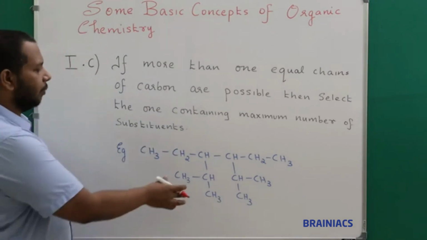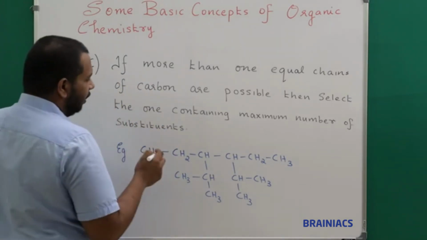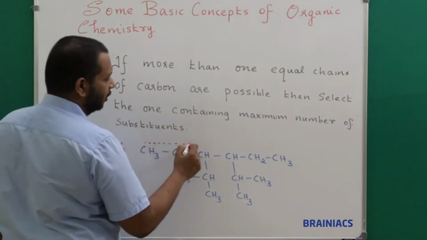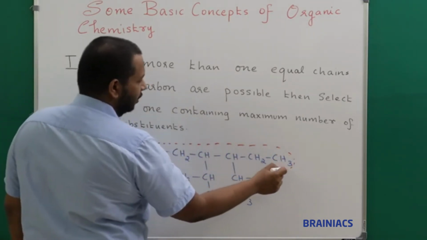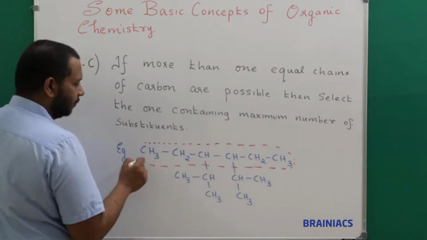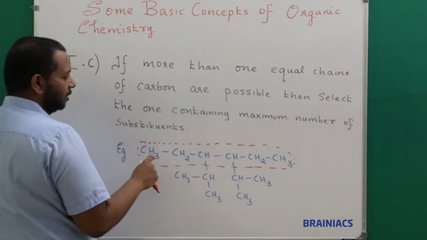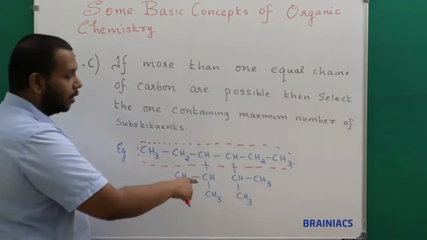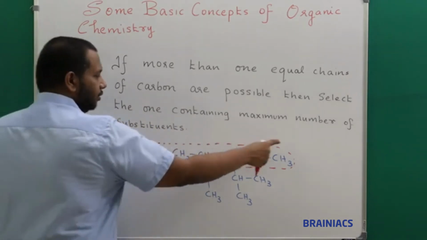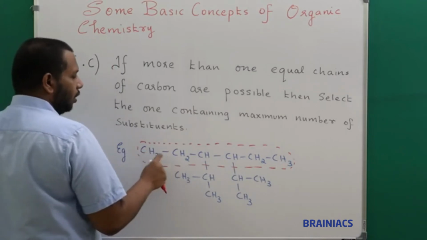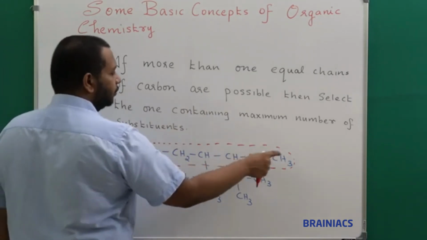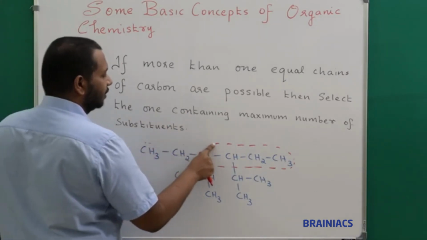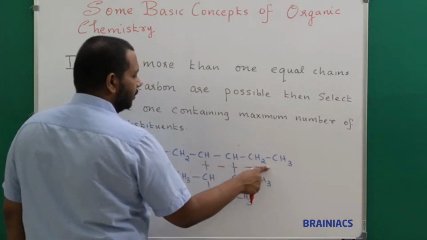Now if you see this compound, if I take this path, just for your understanding, how many carbon atoms are there? 1, 2, 3. First of all, please see there is no functional group or double bond in this compound. So if I choose this as my parent carbon chain, 1, 2, 3, 4, 5, 6, 6 is my length. I hope it is clear.